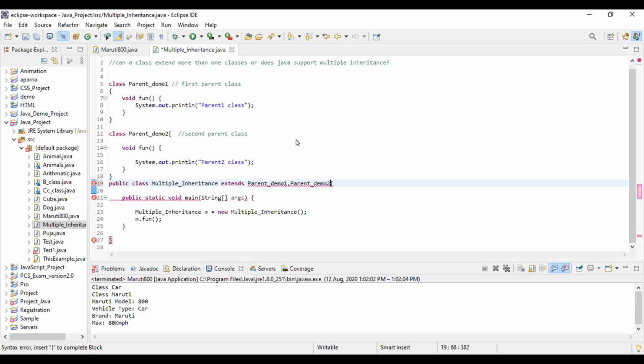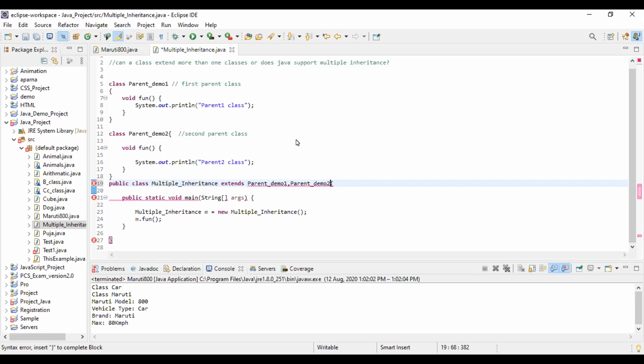What is multiple inheritance? Actually, ma'am, multiple inheritance is one parent class and two child classes, and one parent class is accessed by the two child classes. This is like multiple inheritance. No, that is hierarchical. Hierarchical: one parent class, two child classes.